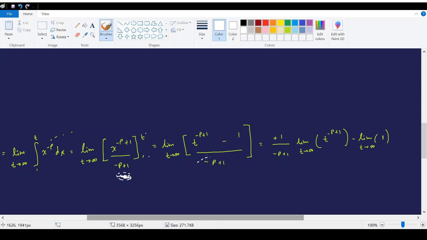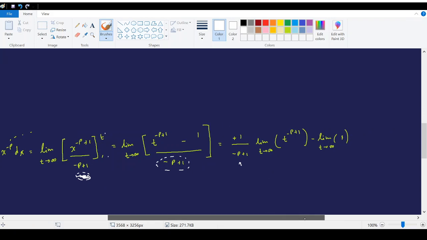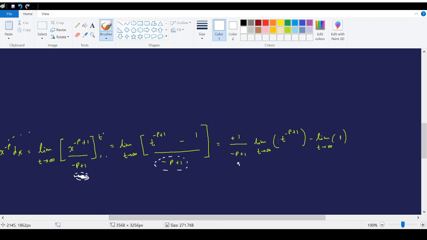And remember, this is just a number, so we can take it out from the limit notation, and then we are left with the limit of t goes to infinity of t to the power negative p plus 1, minus the limit of t goes to infinity of 1. This expression does not contain any t values, so no matter what number t goes to, this value will be the same because it is independent of the value of t.